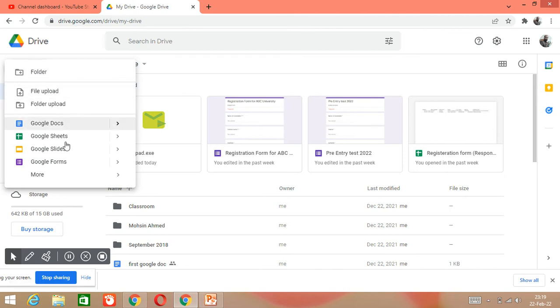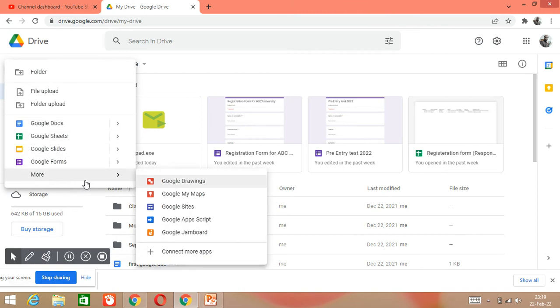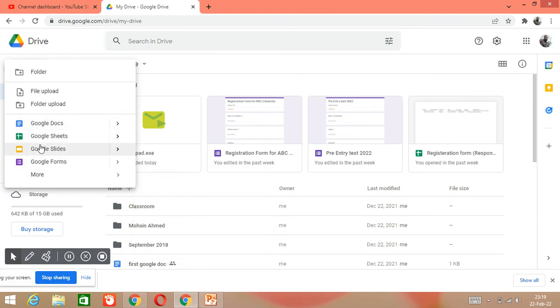See here, there are many options. If you want to upload any file, you can click on File upload. If you want to upload a whole folder, then click on Folder upload. Or if you want to upload directly Google Docs or Google Sheets or Google Slides or Google Forms or many other things, then you have to click on these things. Right now we are uploading only one file, so I am just telling you how to upload. You can upload in these multiple options.